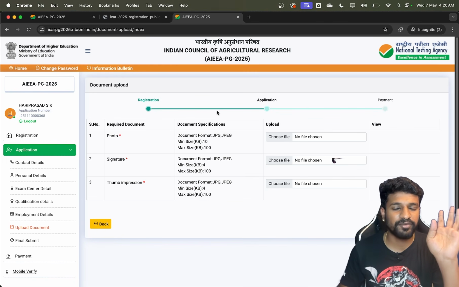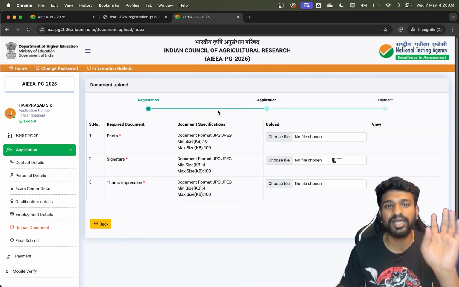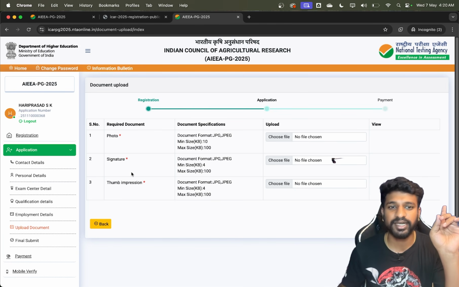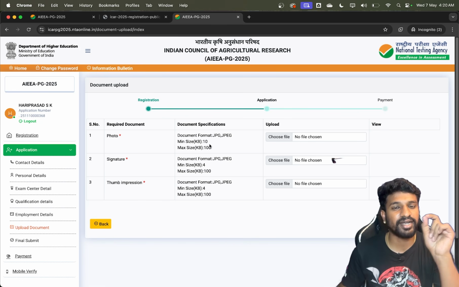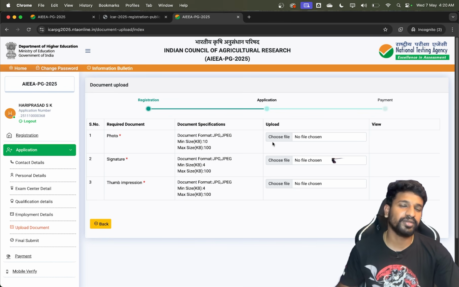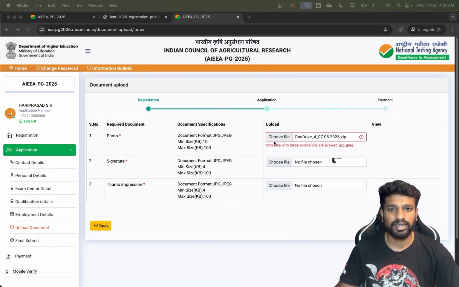See, when you are applying for the ICAR PG or PhD form, it will only ask you for three different documents. One is your photo, the second one is signature, and the third one is your left thumb impression. All of these should be in JPG or JPEG form, and the PDF form it will not take. So make sure it is either JPG or JPEG, and the size is between 10 to 100 KB. If it is more or less, then go for the free online software that is available. You can get it converted from PDF to JPG, or you can also compress the file size. I have all the details.